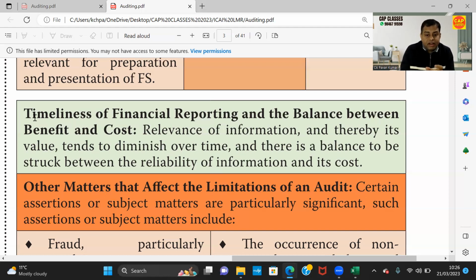So there are timelines of financial reporting. When am I supposed to prepare my P&L balance sheet? There are rules, there are regulations, there are provisions of the Companies Act that by so and so date I should complete my AGM also. For example, September 30th is the last date for conducting AGM. So beyond that, I cannot do audit. Now, before that, I need to complete audit. Are you getting my point? This is another limitation for the audit.